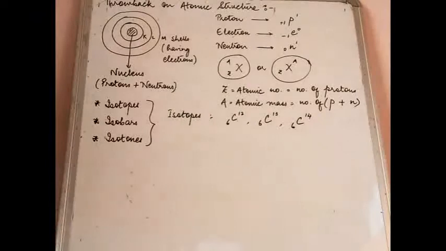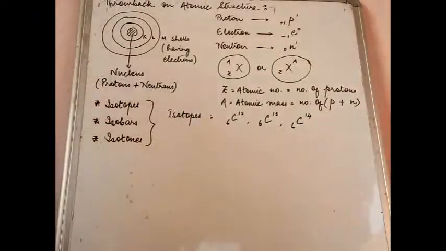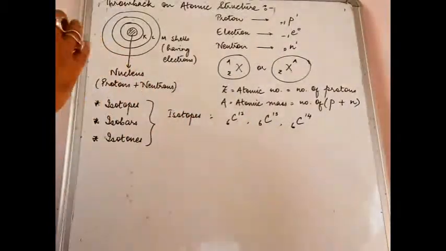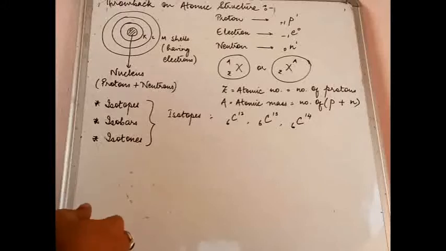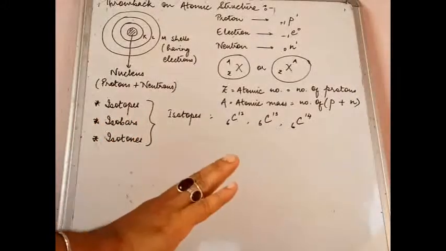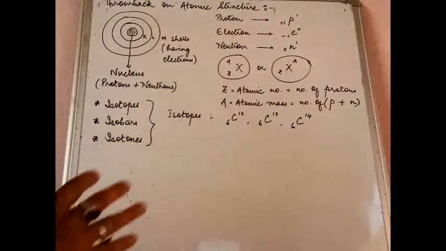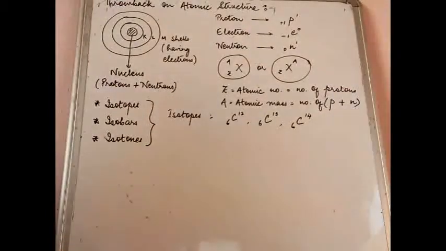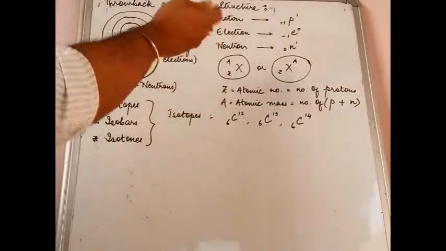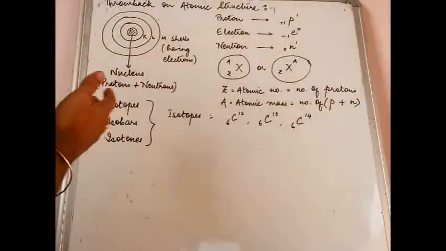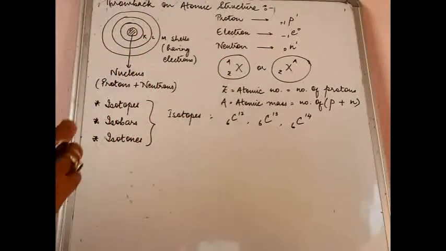Let us have a throwback on the atomic structure before we move forward, because we will have to deal with nuclear reactions in which the nucleus will be taking part. Please remember, the chemical reaction portion is over. I had introduced it just to tell you the differences between these two types of reactions. So throwback means a small revision on atomic structure.